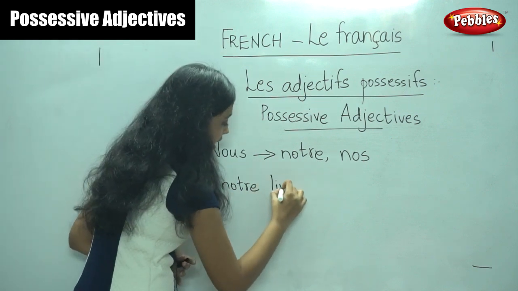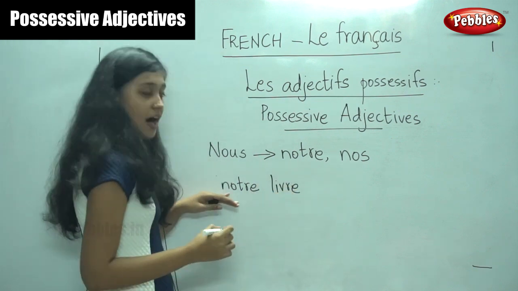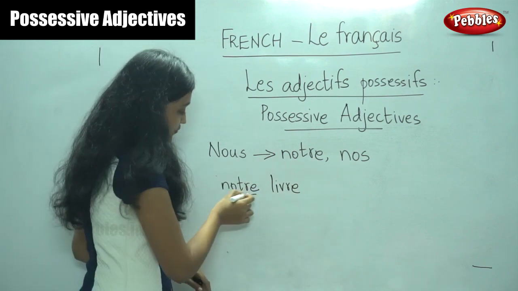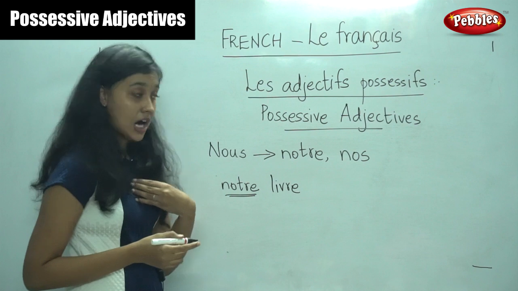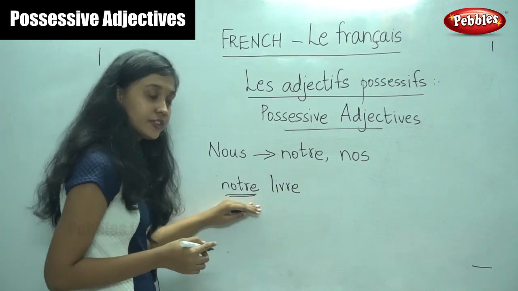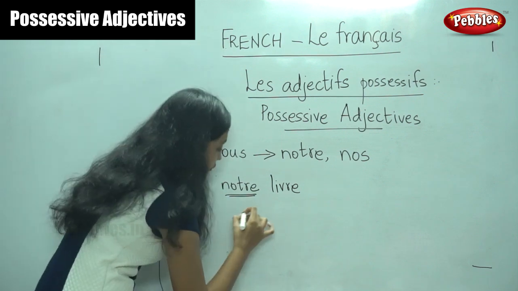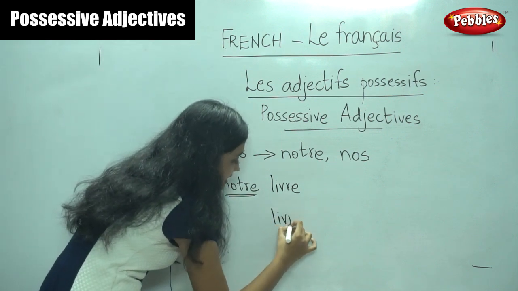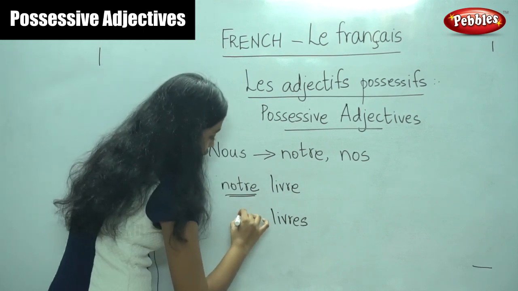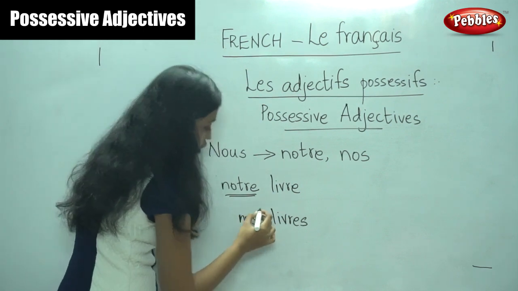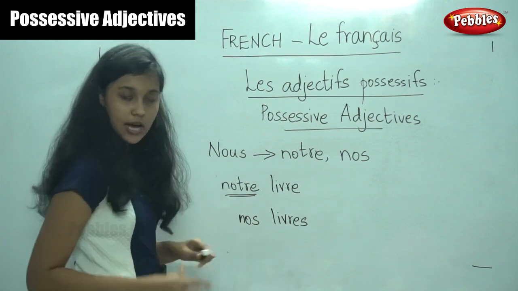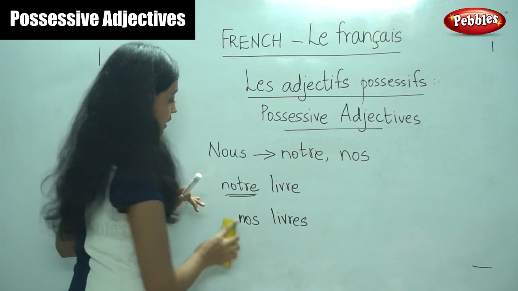Notre livre, our book. Because this is in a singular form, we say notre. If it is in the plural form, for example, livres, we would say nos. Nos livres. So, I hope you understood for nous.